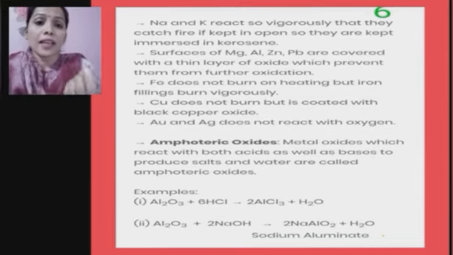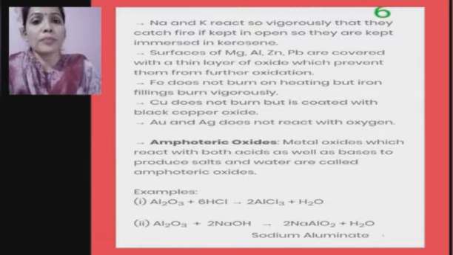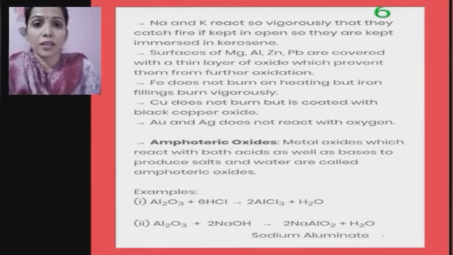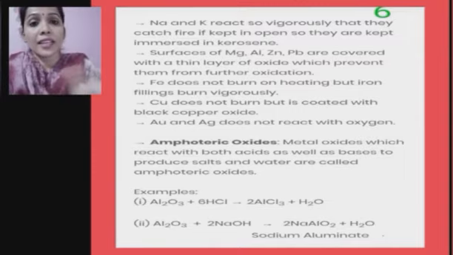Okay, and coming to aurum, that is gold and silver, they do not form respective oxides. That is, they do not react with oxygen even if you burn them, or if you just keep them exposed to air. Otherwise, if you burn them also, you cannot see any changes. They do not react with oxygen. They just melt on heating. They do not get converted into respective oxides.